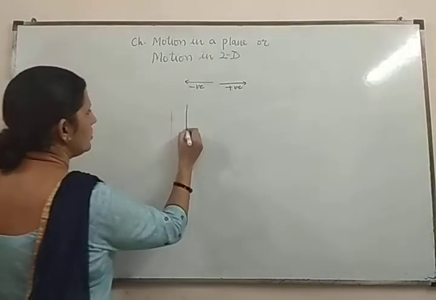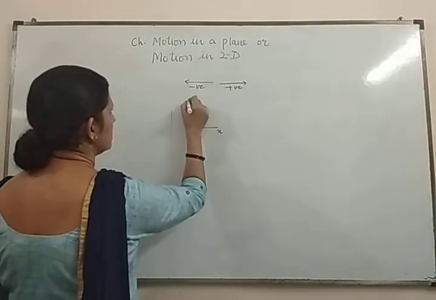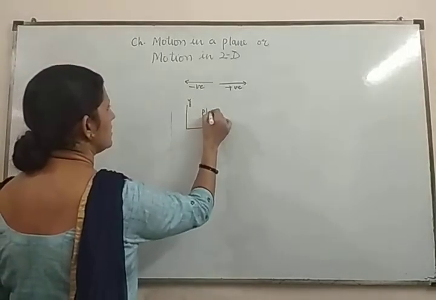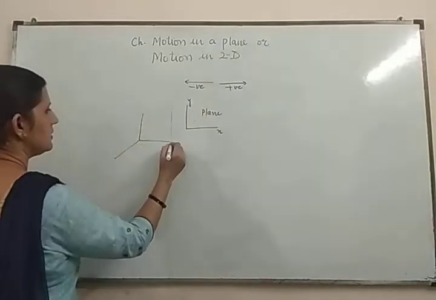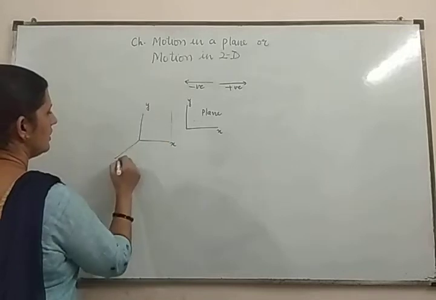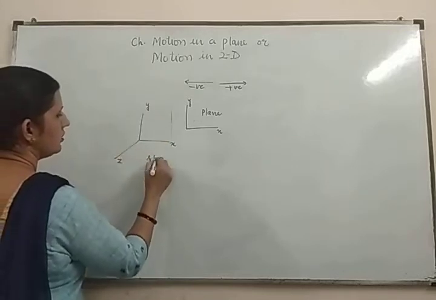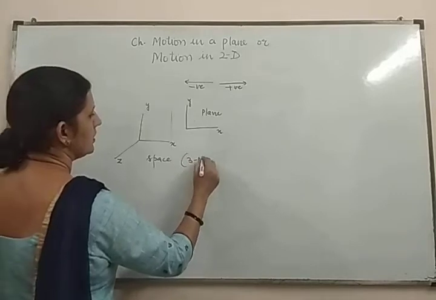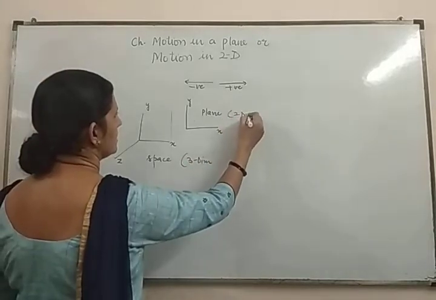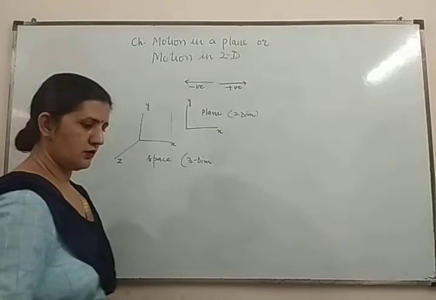But when we talk about two axes, that is motion in a plane, and when we talk about three axes, that is x, y and z, then we talk about the space, or you can say three dimension, and this is two dimension.